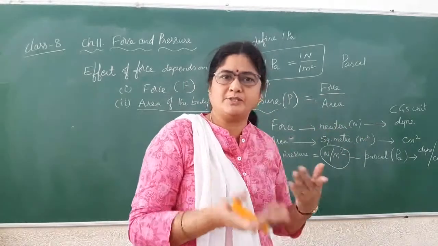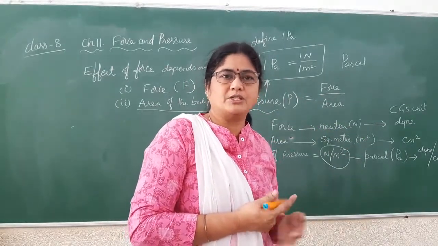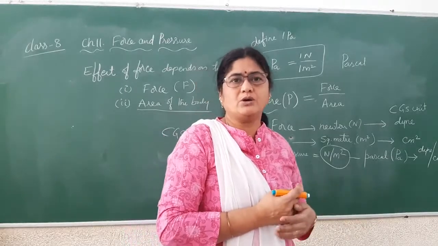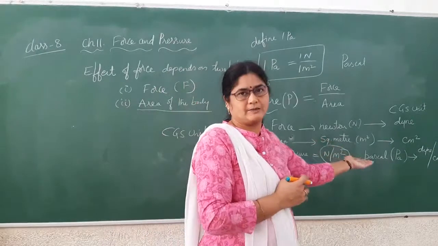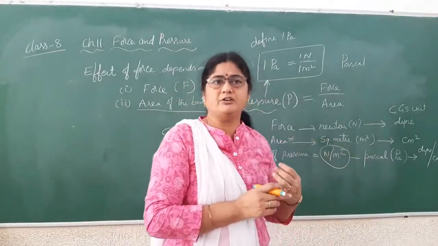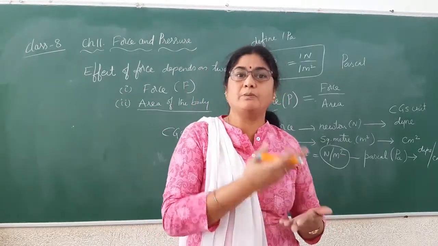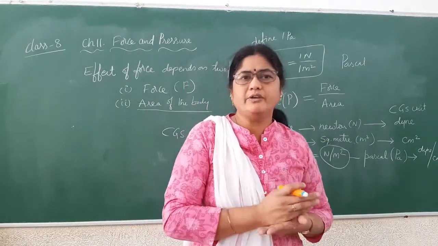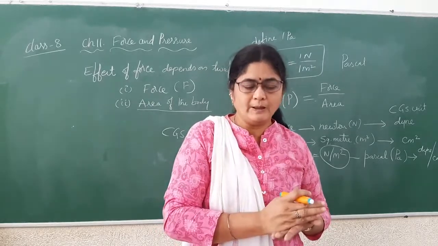But we have different types of pressures, like fluid pressure and solid pressure. Generally, solids apply pressure that is measured with the unit Pascal. But in the case of fluids, we measure it with different units like atmosphere or bar. So these are the various units, and we will discuss them when we discuss fluid pressure.